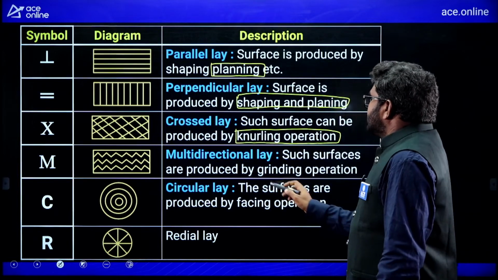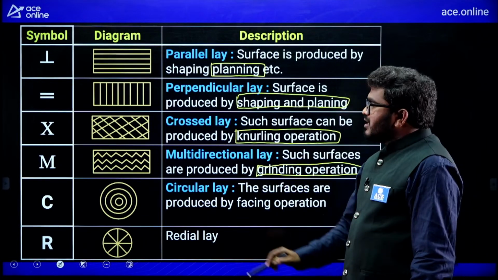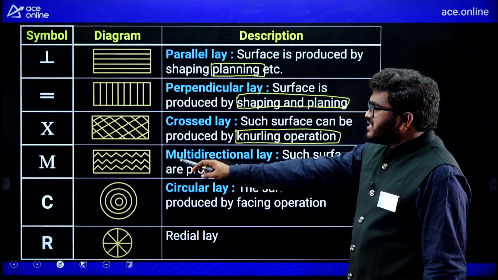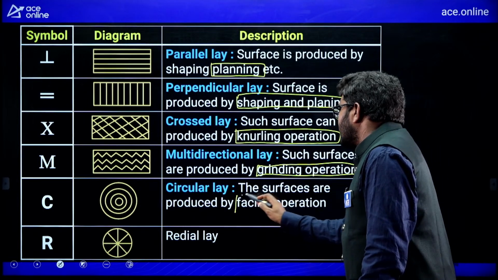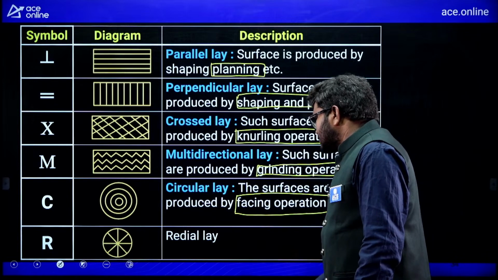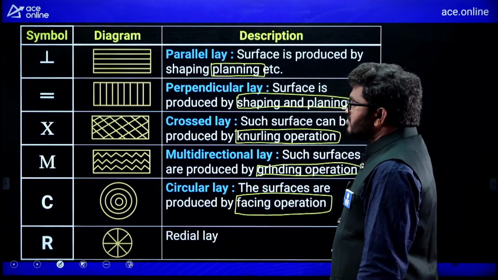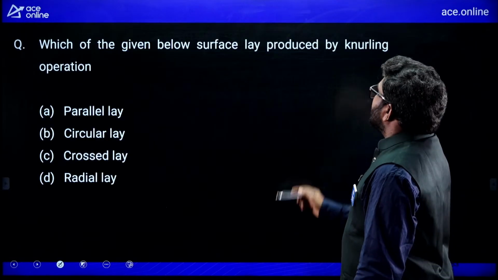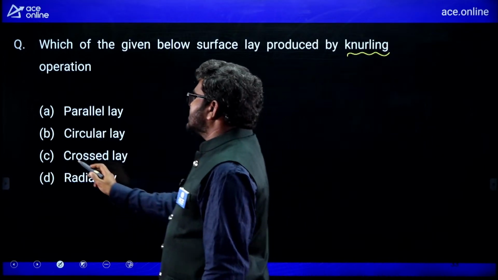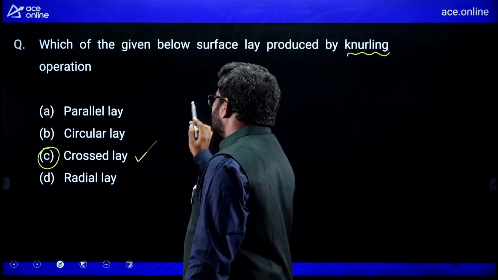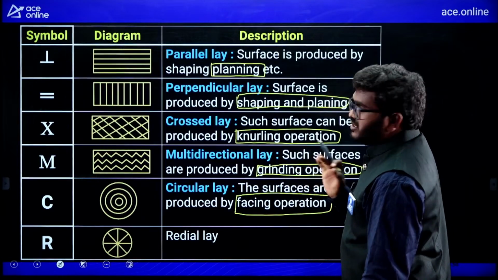And grinding operation, remember, gives a multi-directional lay, represented by M. And facing operation, remember, gives a circular lay, and radial lay is this. Okay. So in the question, what type of surface lay does the knurling operation produce? That is cross lay. C is the correct answer for this question from this table.